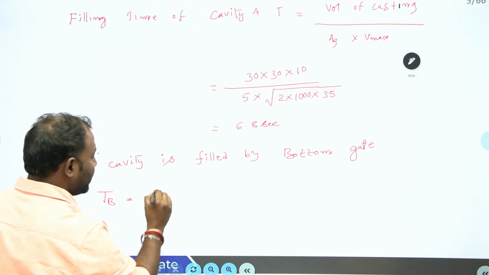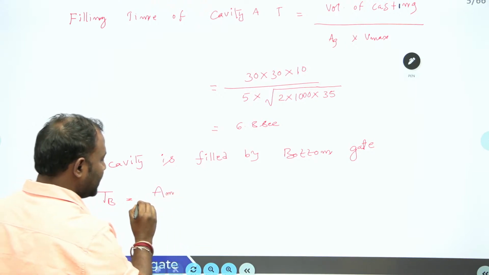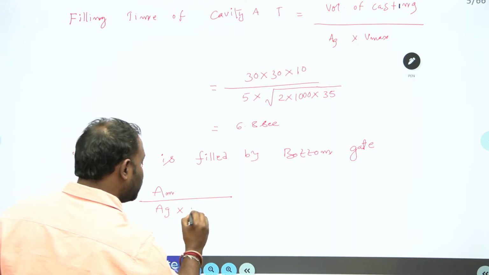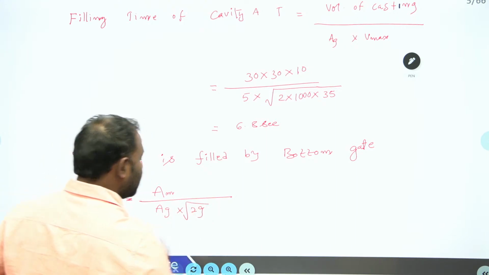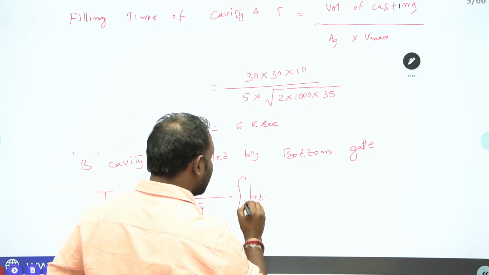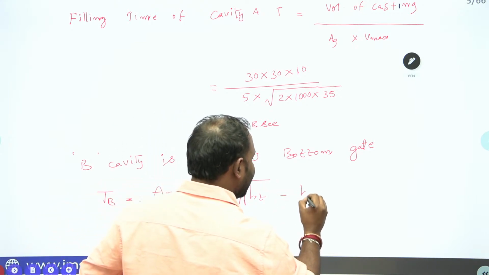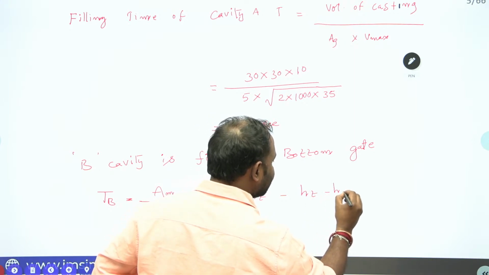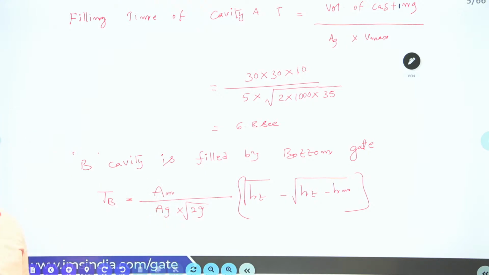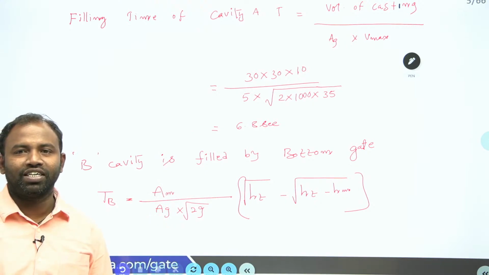So it is AM divided by AG into root 2G, and also the total head, under root, HT minus HM, is your bottom gate solidification time. Yes, guys. Okay.